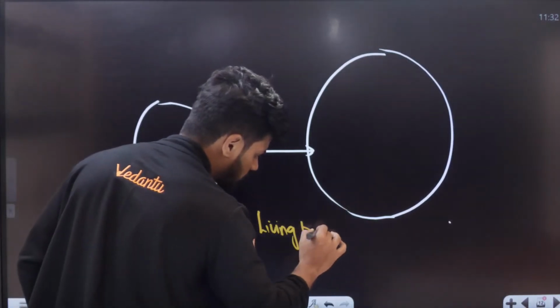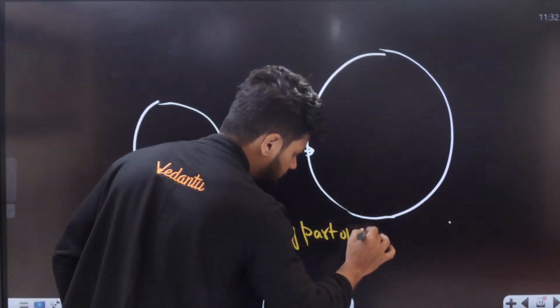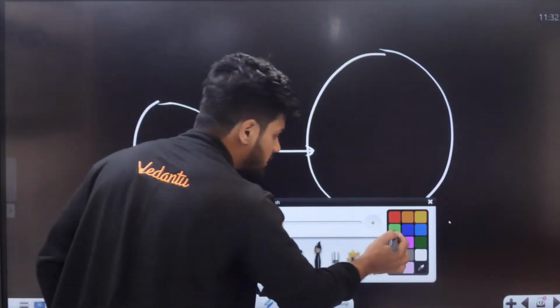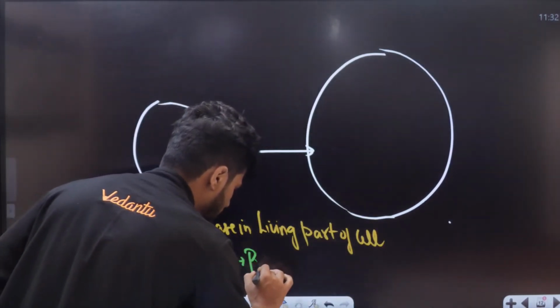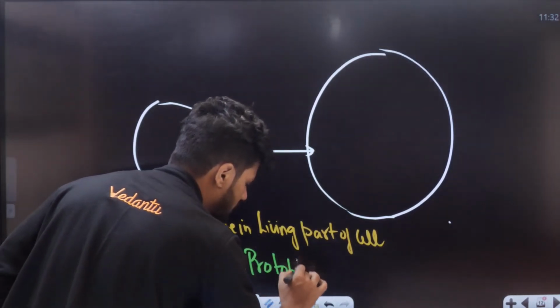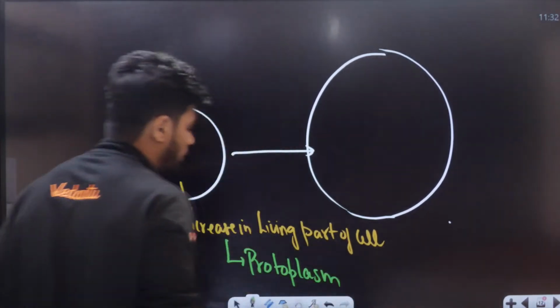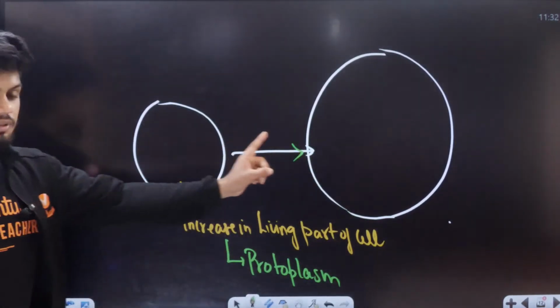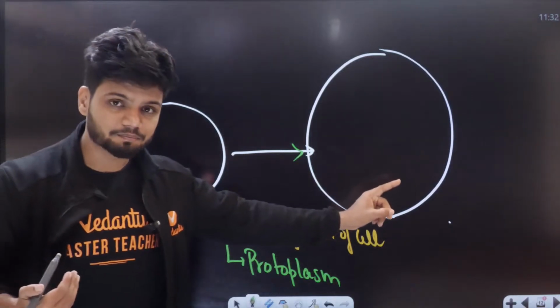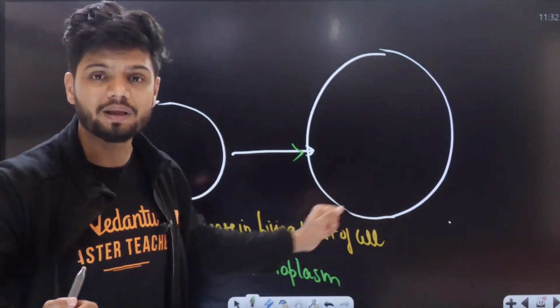There is an increase in the living part of the cell. This living part of a cell is called protoplasm. So what is happening here? From this cell to this cell, there is an increase in protoplasm.